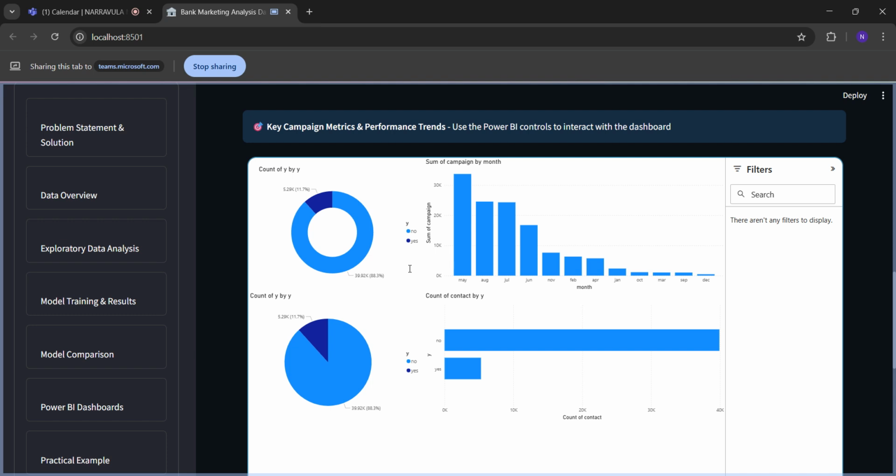But when we go to December, it is the year ending, so there are many different ways of money getting spent, and in that month people will not be interested to deposit their money. So as a preference, from the data that we have received, May and August are two of the best months where people are going to come for term depositing.